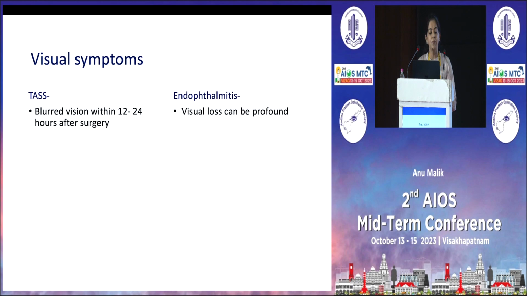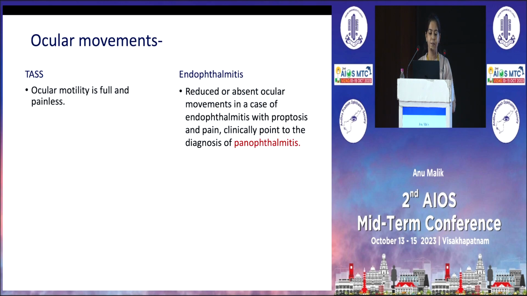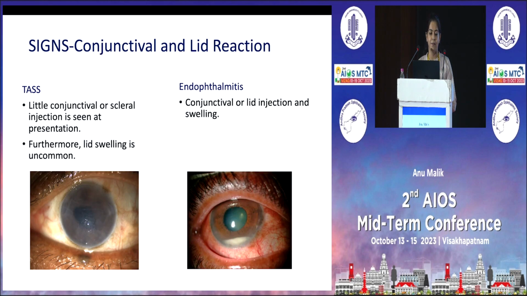In TASS, vision is blurred within 12 to 24 hours after the surgery, and in endophthalmitis, visual loss can be profound. The ocular motility is full and painless in TASS, and in endophthalmitis, the patient usually presents with reduced or absent ocular movements, along with proptosis and pain, which can clinically point to a diagnosis of panophthalmitis.